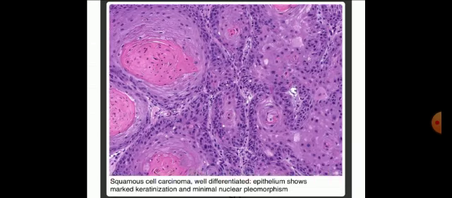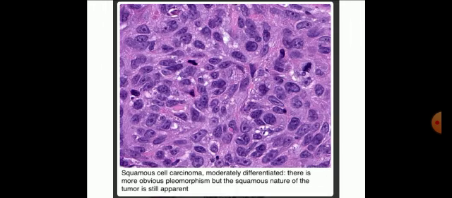Here there is a squamous cell carcinoma, well differentiated; the epithelium shows a marked degree of keratinization and minimal nuclear pleomorphism because of well differentiated squamous cell carcinoma. Here there is a squamous cell carcinoma, moderately differentiated. There is more obvious pleomorphism, but the squamous nature of the tumor is still apparent.